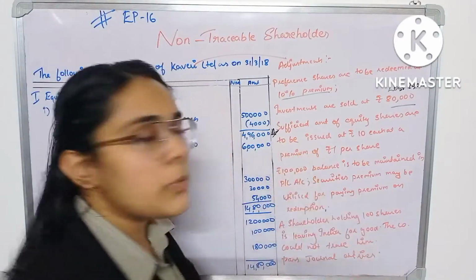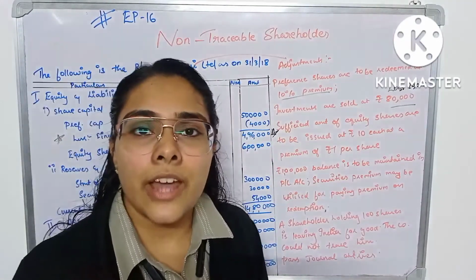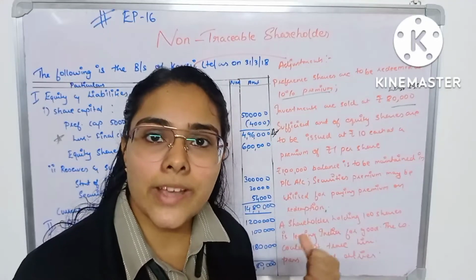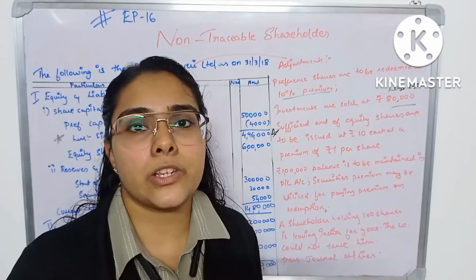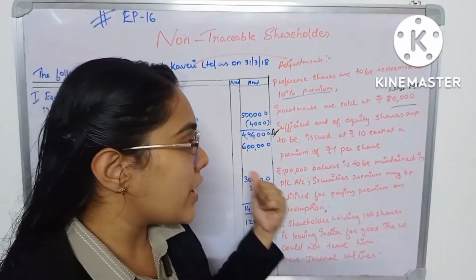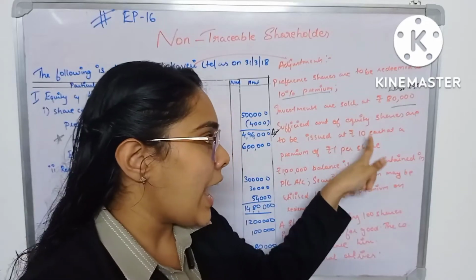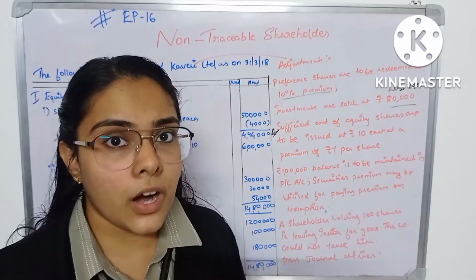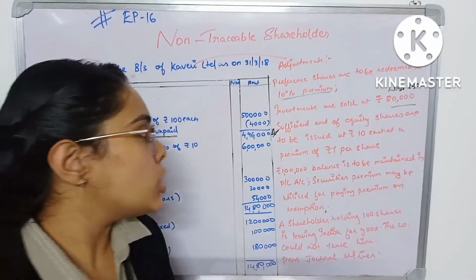In the previous question we have done, the number of equity shares to be issued was given, and in this question you have to calculate the number of equity shares to be issued, and it is given that the face value of the share is 10 and you are going to make an issue at a premium of rupees 1 per equity share. So that must be noted.